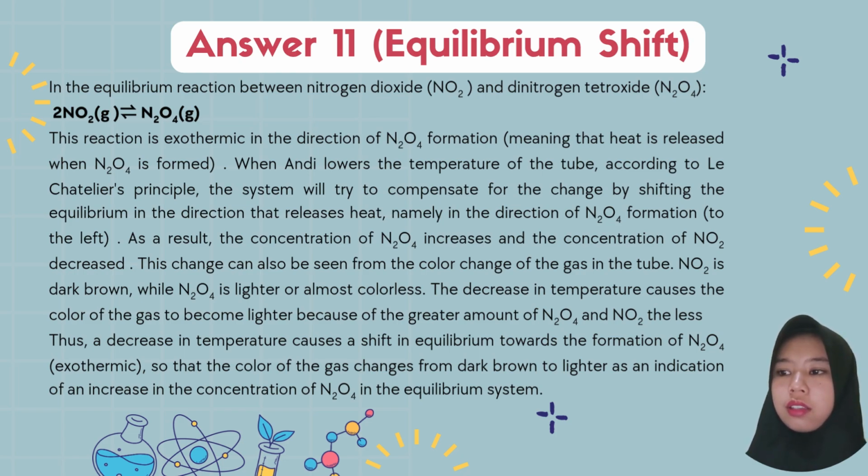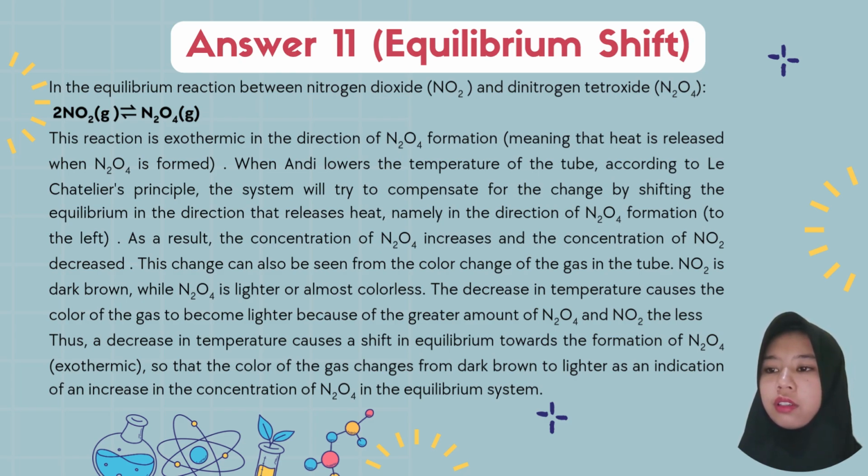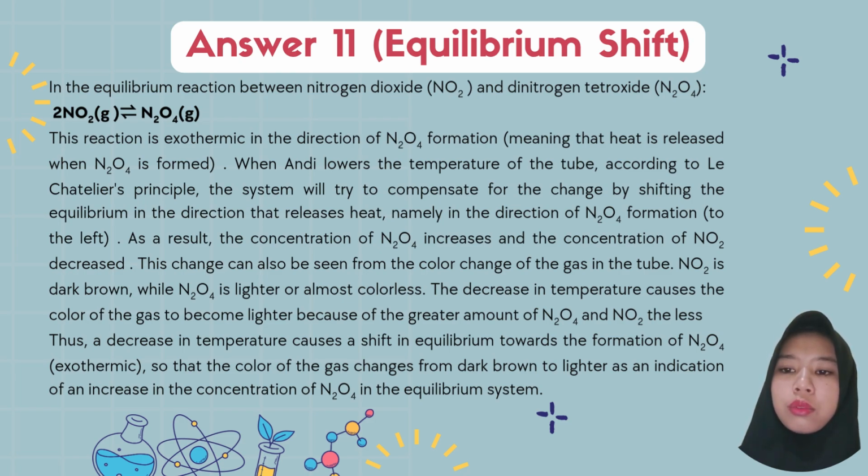This change can also be seen from the color change of the gas in the tube. Nitrogen dioxide is dark brown, while dinitrogen tetroxide is lighter or almost colorless. The decrease in temperature causes the color of the gas to become lighter because dinitrogen tetroxide increases and nitrogen dioxide becomes less.